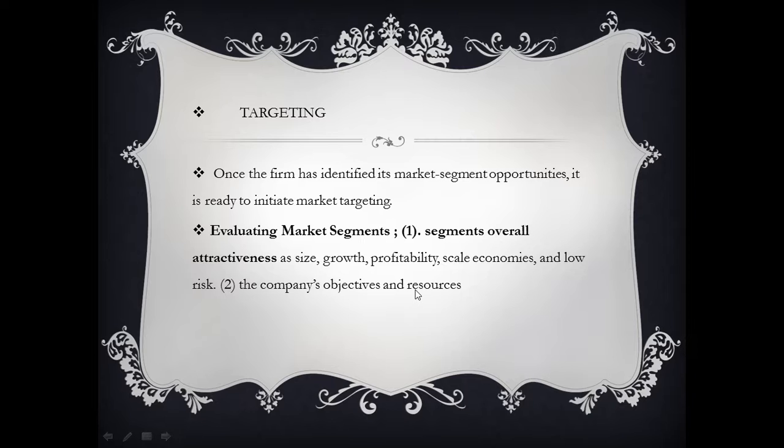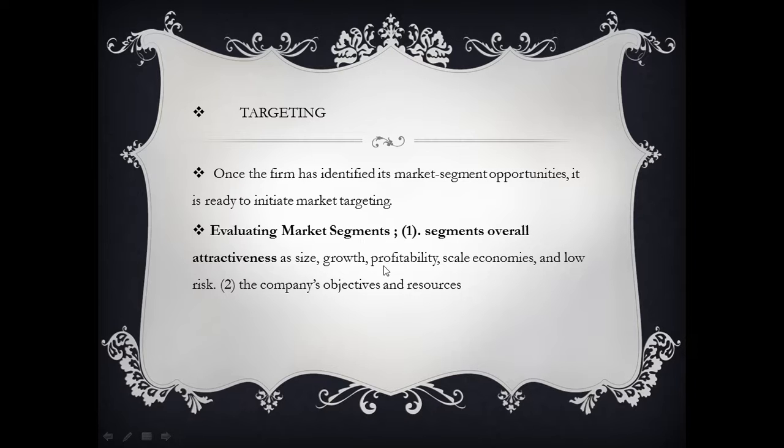Generally we also keep in mind the resource strength of a company. Though the size is good and profitability chances are there, if we don't have sufficient resources to meet the requirements of that segment, we generally discard that segment. It works in a different way too.